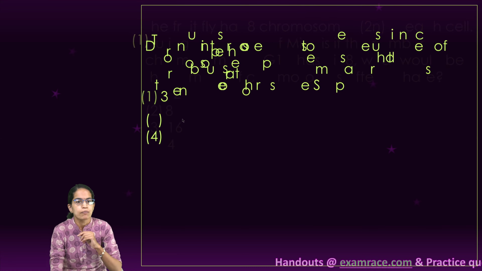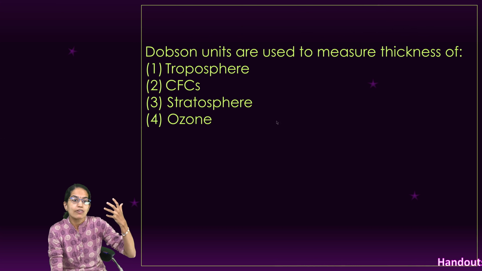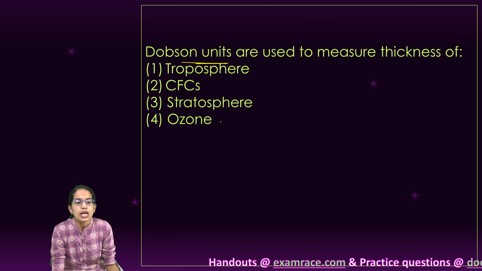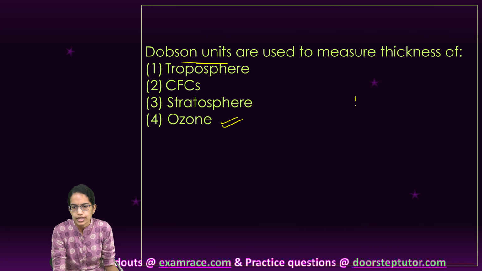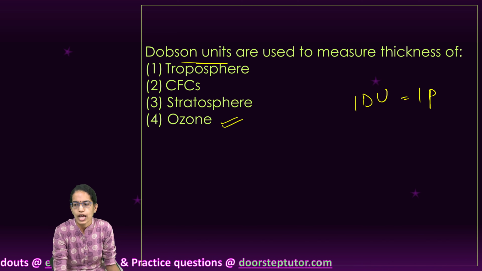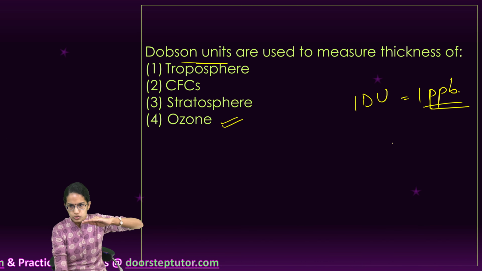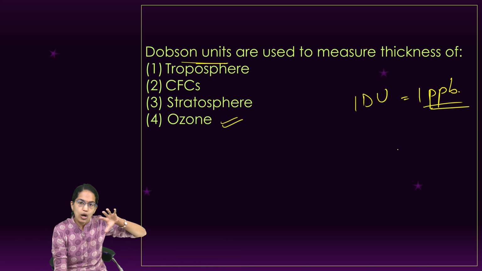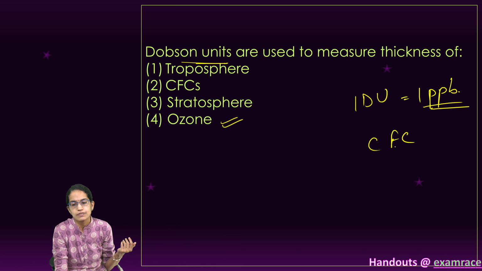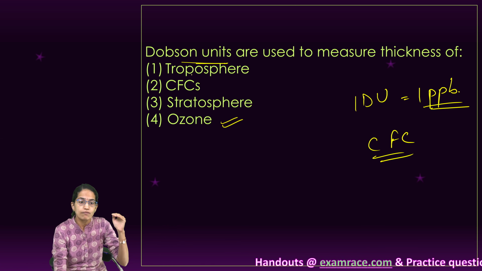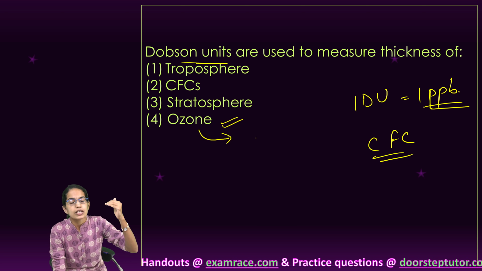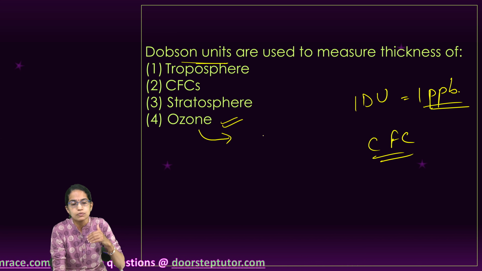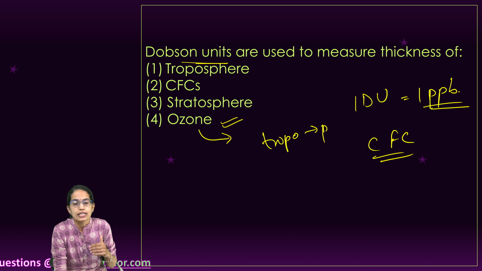Very important question. The next question is, sometimes you have application based questions. Dobson unit, a very important unit in use these days, is used to measure the thickness of the ozone layer. So 1 DU, or Dobson unit, is 1 ppb. The lowermost layer is the troposphere. Above that we have the stratosphere. Stratosphere is the layer where you have the presence of ozone, and then we have CFCs, which are ozone depleting substances. If this ozone is present in the stratosphere, it protects against the harmful ultraviolet rays. However, if the same ozone is present in the troposphere, it acts as a pollutant.